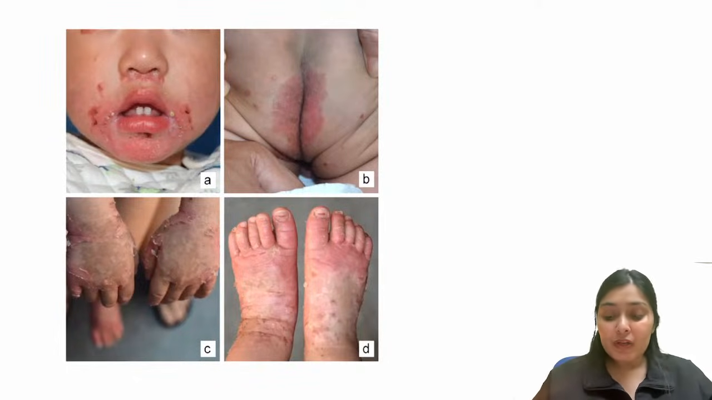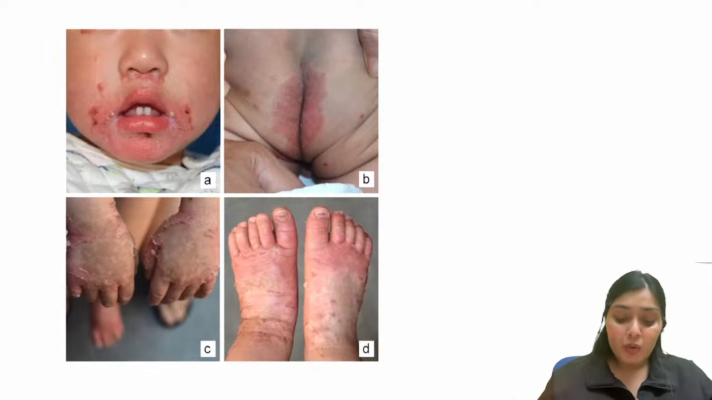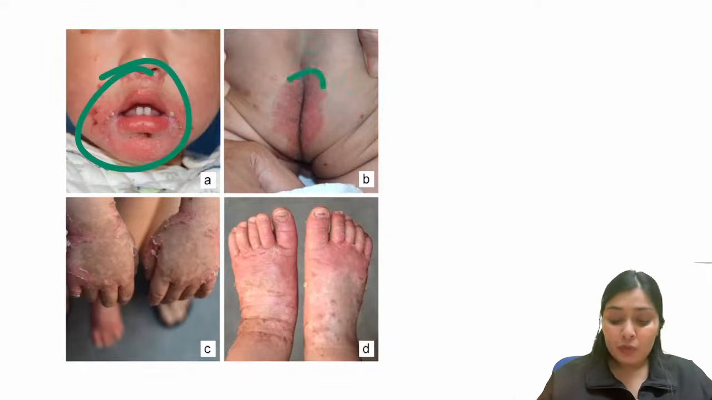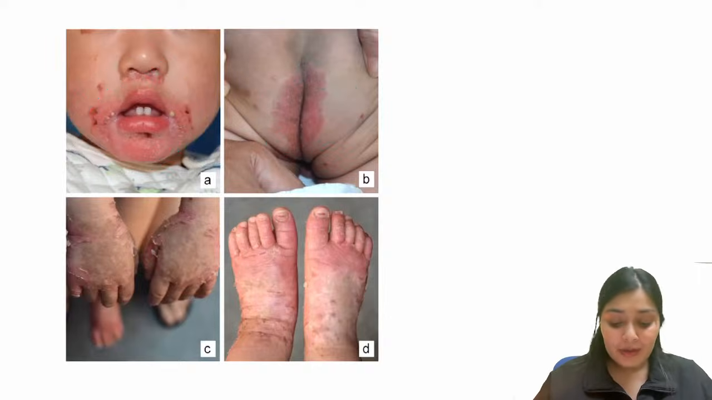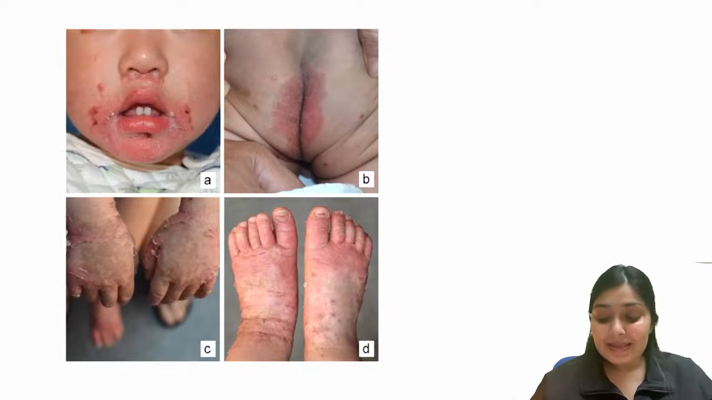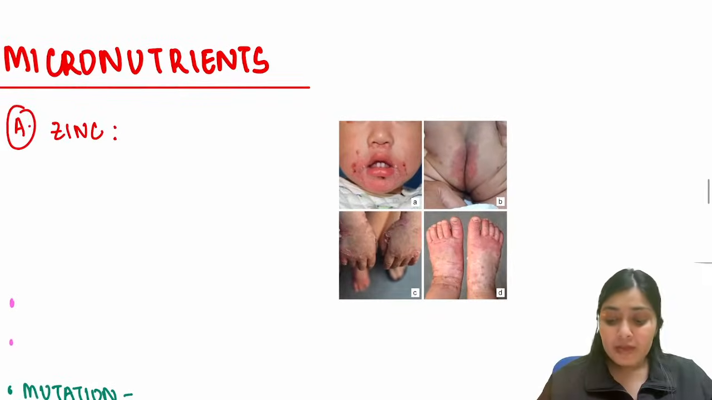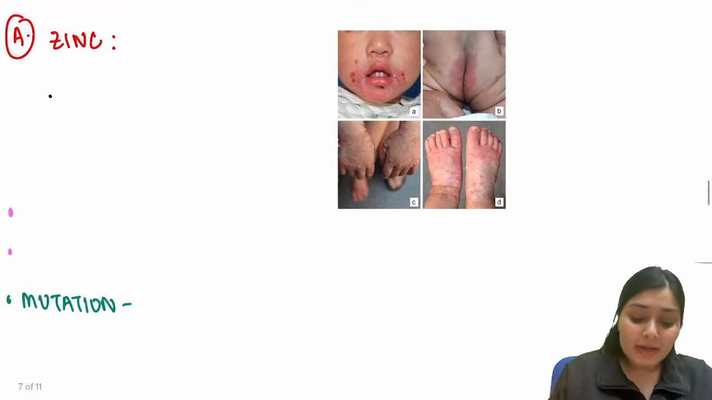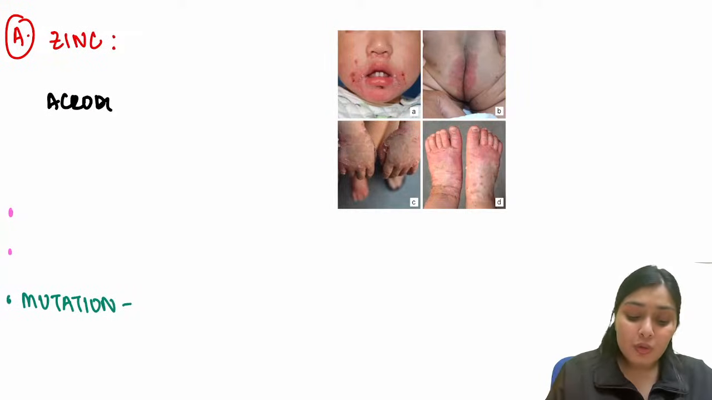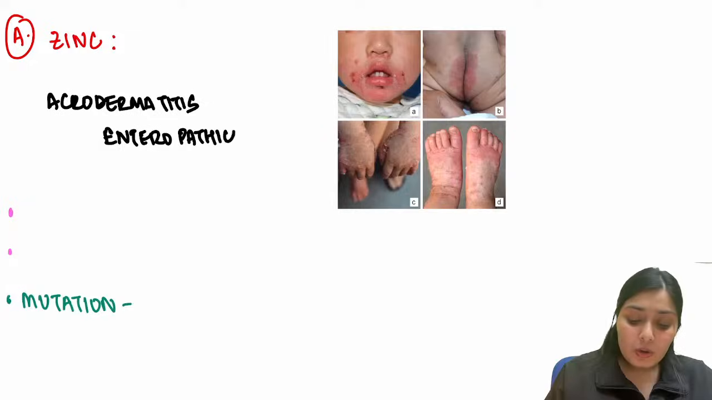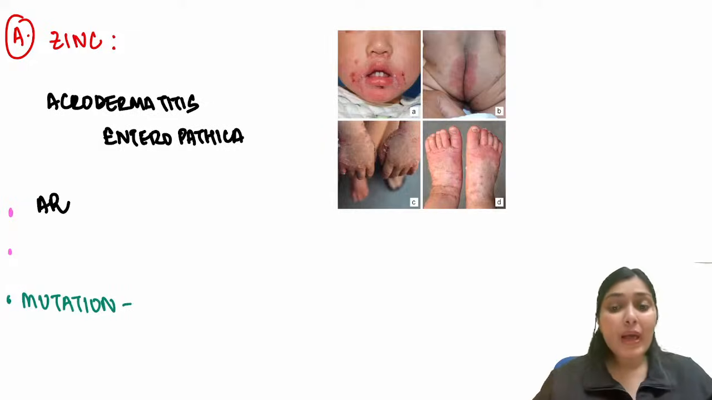So what can you see over here? Can you see a typical rash over the face, perioral, and over the potty area also, perianal, excoriation, dermatitis like picture. So what is this? This is zinc deficiency. And this zinc deficiency that the examiner is fond of asking is acrodermatitis enteropathica. Acrodermatitis enteropathica. What happens in this condition? This is an autosomal recessive condition.